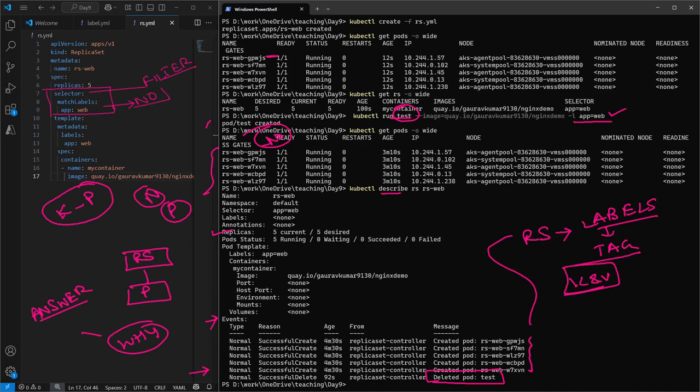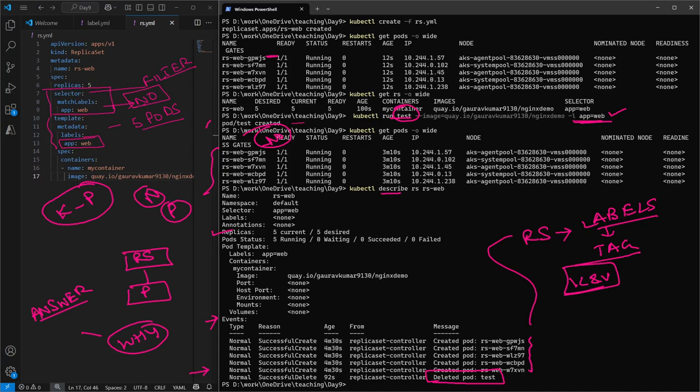Have we created any pod with this name? The answer is no. If the answer is no, then using this template, what is the template? Template is to use metadata and create a pod with this name. Okay, it has created the 5 pods for us, with the same label. When we tried to create a new pod, it was created. Okay, the creation was done.